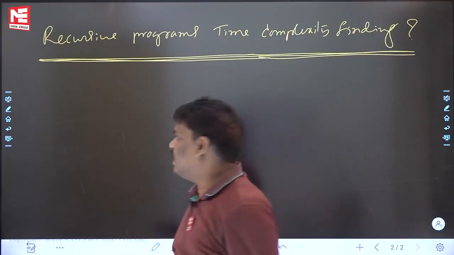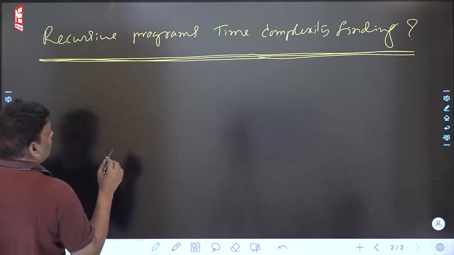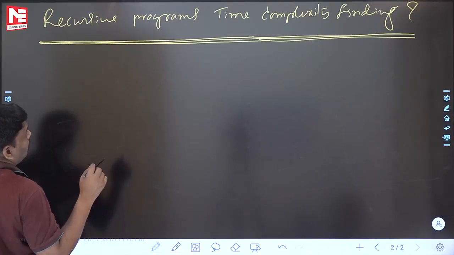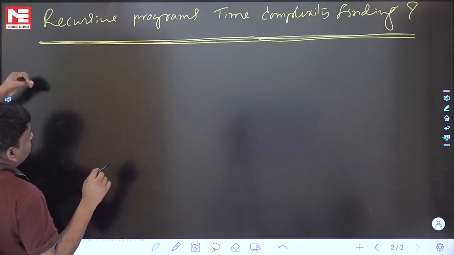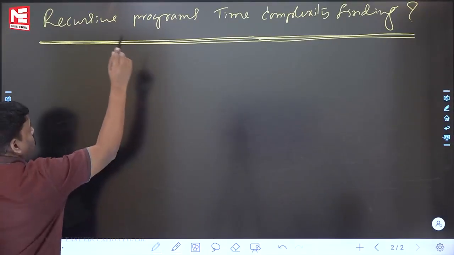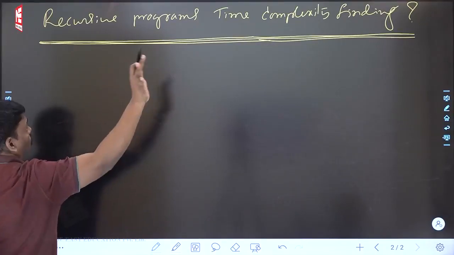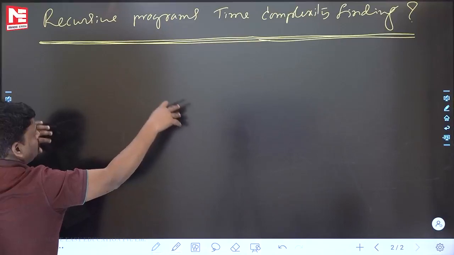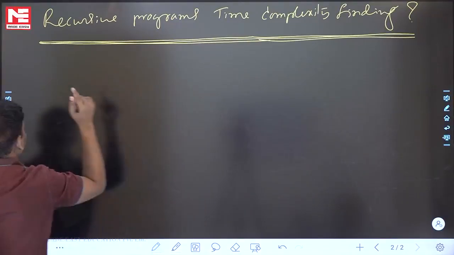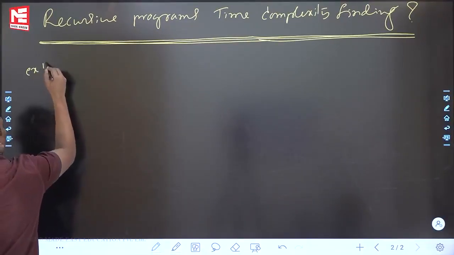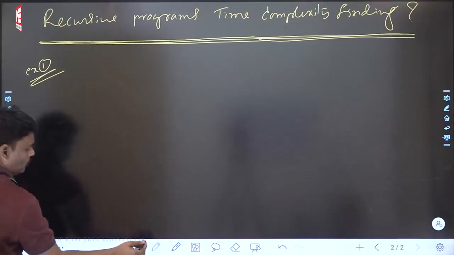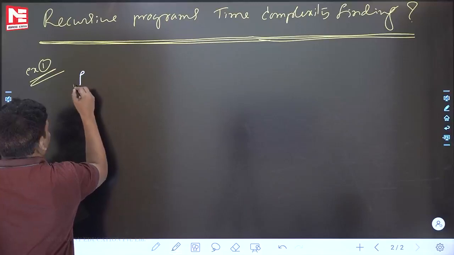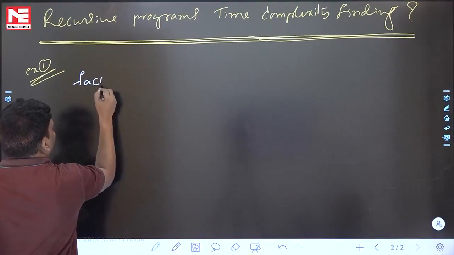Let me try. See the first problem. Previously also I did it, that was manual checking. If you do manual checking, sometimes you may give a wrong answer. If you follow a systematic procedure, it will never be wrong. From now onwards, for recursive program time complexity, please follow like this. See the first example, Example 1. I am writing it. See this one, everyone. Factorial of n.